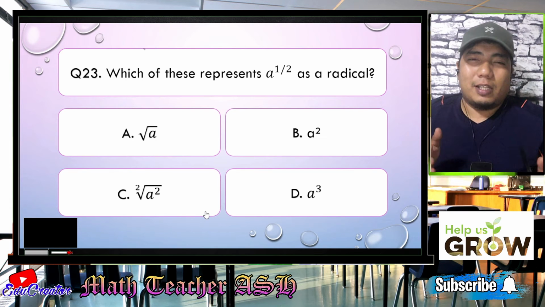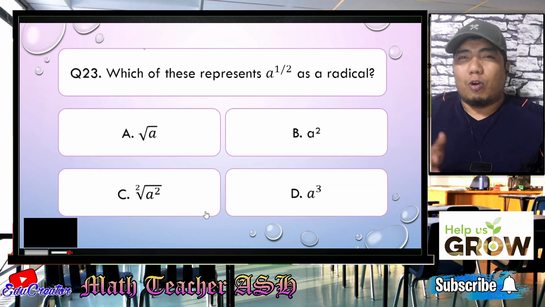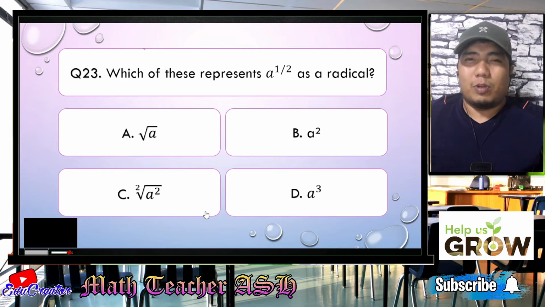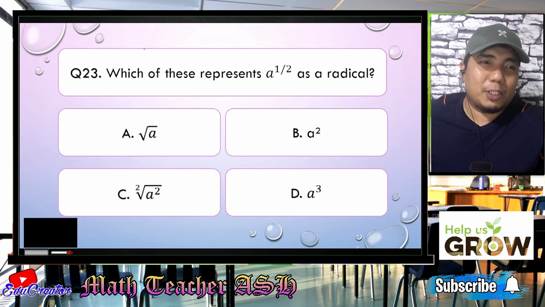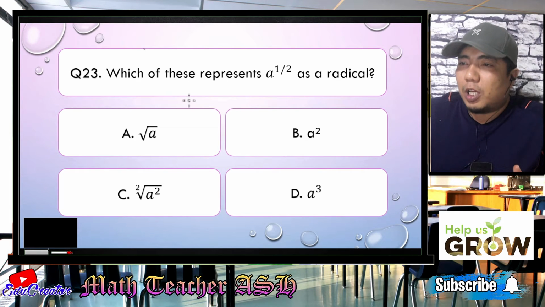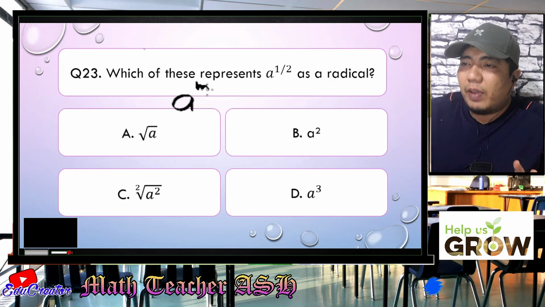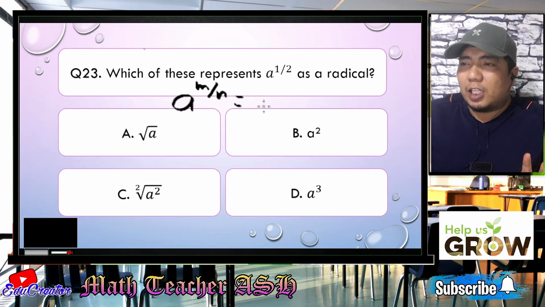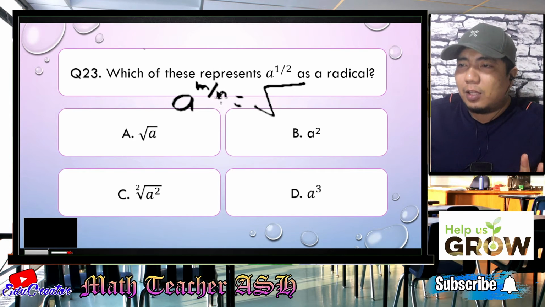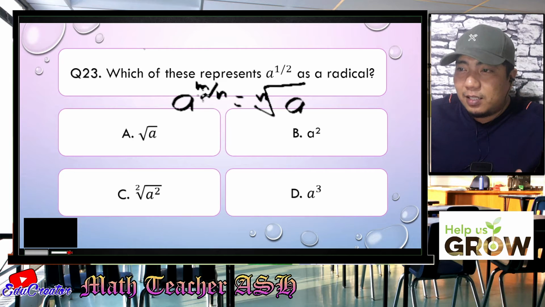Alright, math learners, this question is under the topic converting rational exponents to radicals. Now, let me just show you. If you have the expression a to the power of m over n, when you change that into a radical expression, your denominator will become your index and your base will become the radicand with the numerator as its exponent.